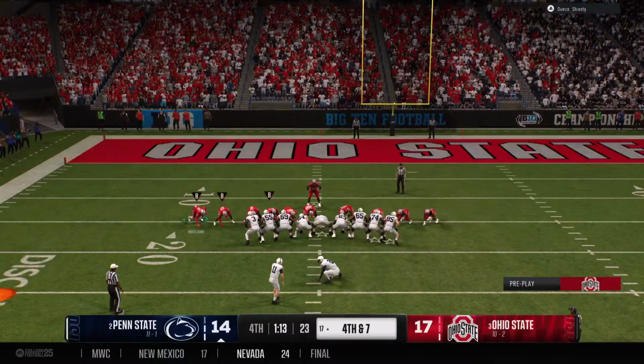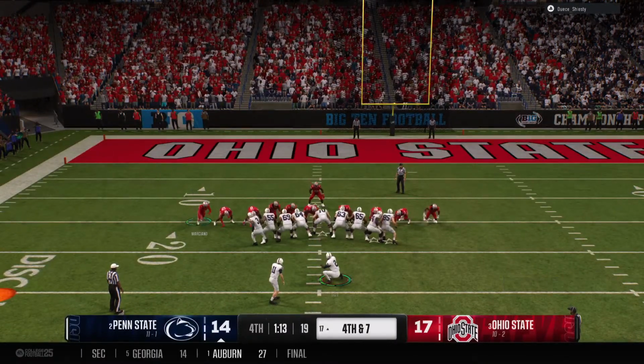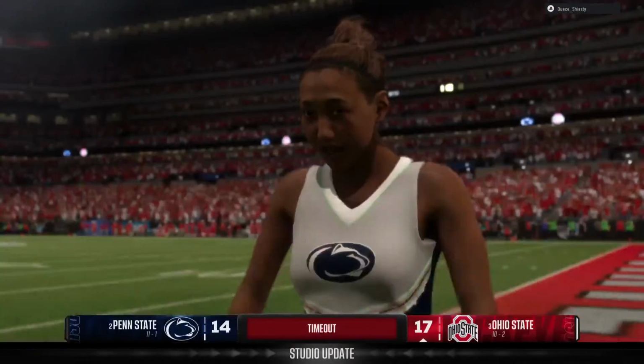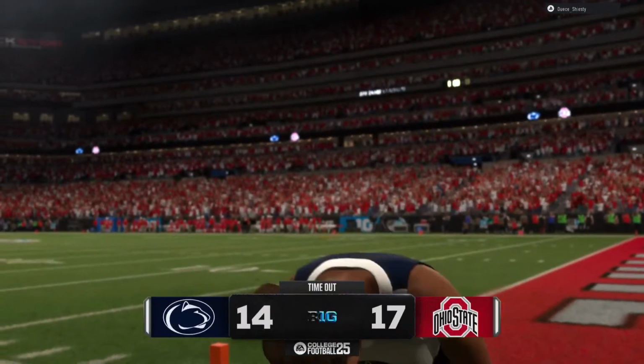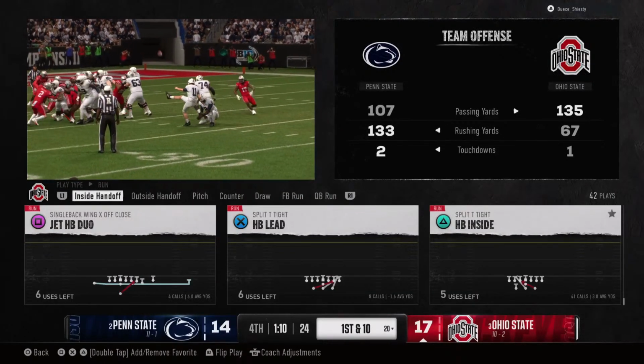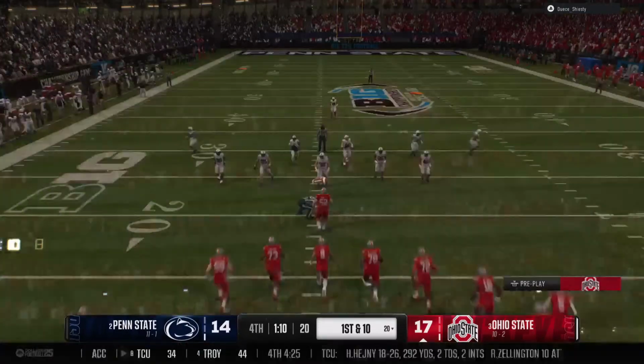So on 4th down, here comes a crucial field goal attempt. And that is no good. A missed chance to tie this game, still down by 3. And now it's the defense that calls timeout here, trying to get organized and preserve as much clock as possible.